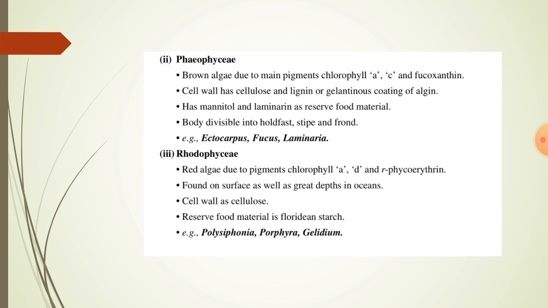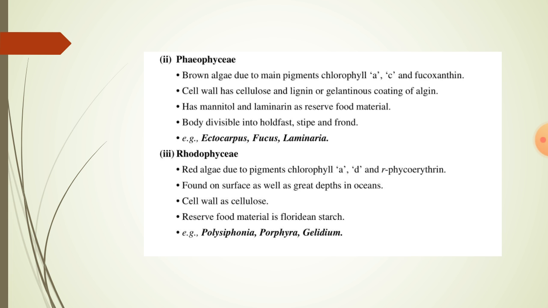Phaeophyta are commonly called brown algae due to the main pigments chlorophyll a, c and fucoxanthin. Cell wall has cellulose and a gelatinous coating of algin. These have mannitol and laminarin as reserve food material. Body is divisible into holdfast, stipe and frond. Examples for brown algae are Ectocarpus, Fucus and Laminaria.